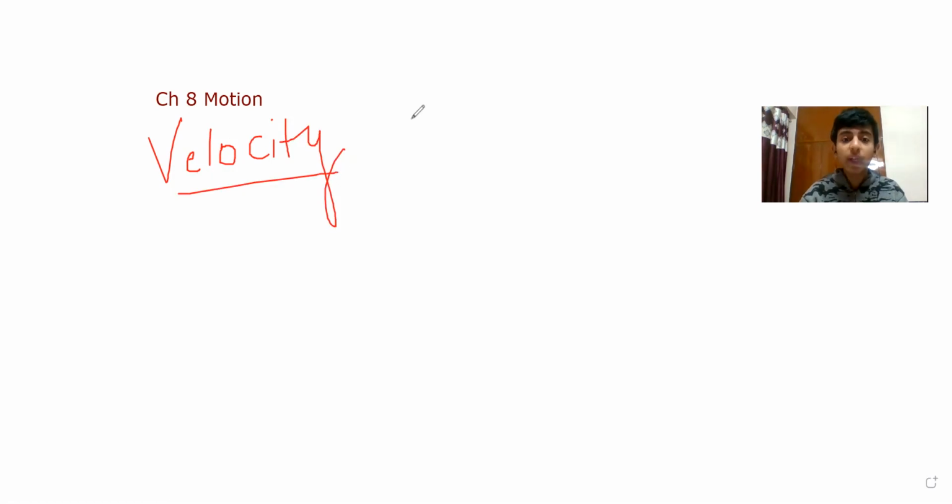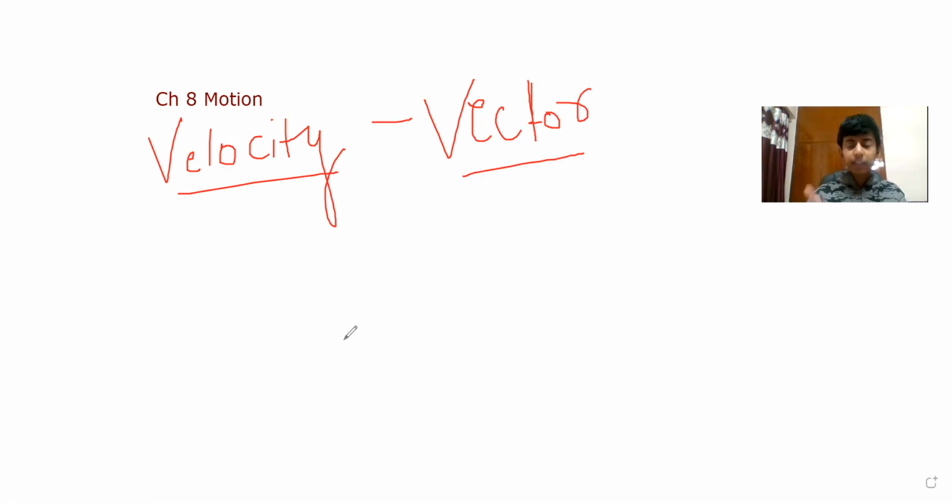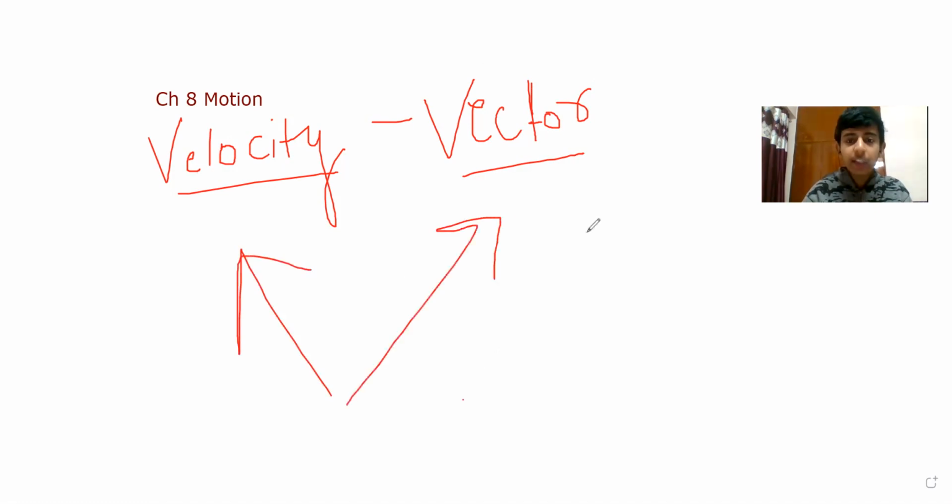Then one more important thing here: velocity is a vector quantity, meaning that it depends on the direction also. So we need to keep in mind that even if the velocity is uniform, if the direction is changing, then we cannot say it is uniform velocity. We are going to say it is non-uniform velocity only because it depends upon the direction of the object.